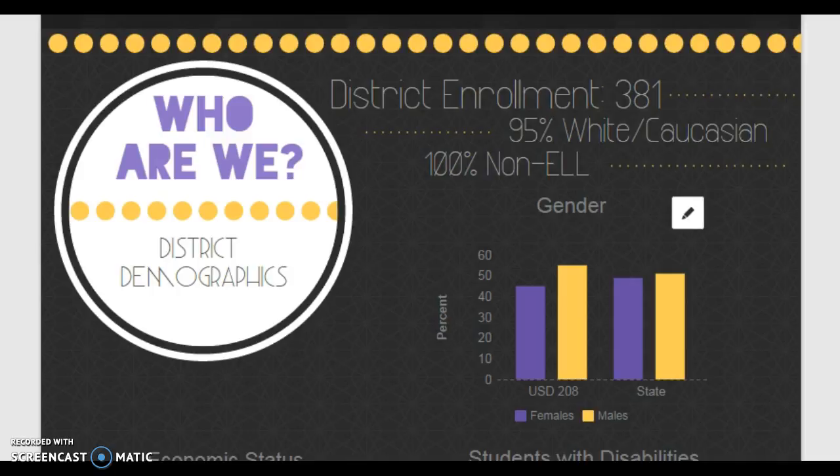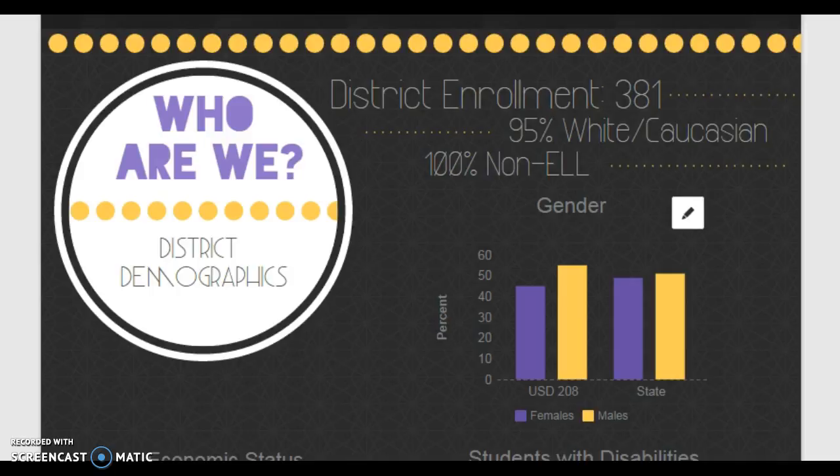Being in Northwest Kansas, we don't have a lot of diversity when it comes to the demographics of our students. 95% of our students are white or Caucasian, and 100% of our students are non-English language learners.